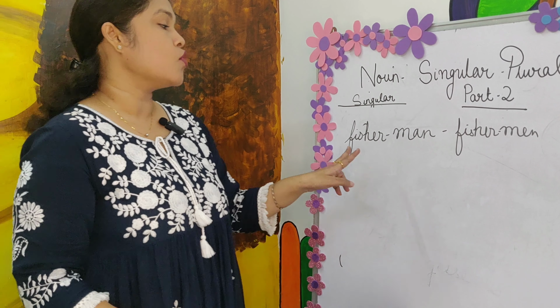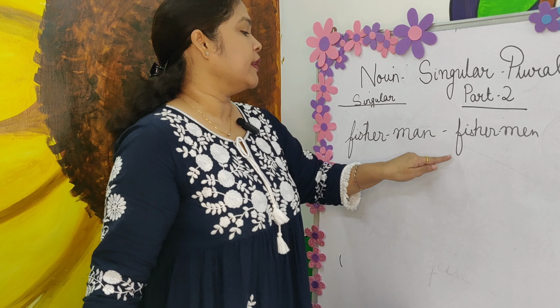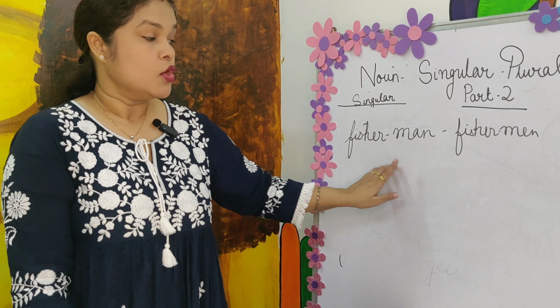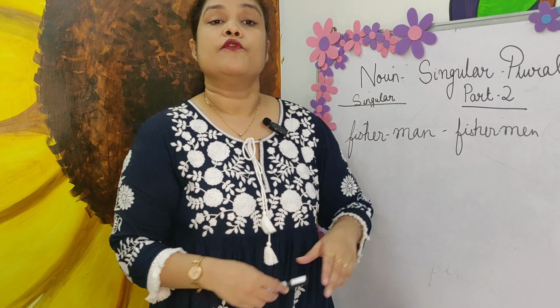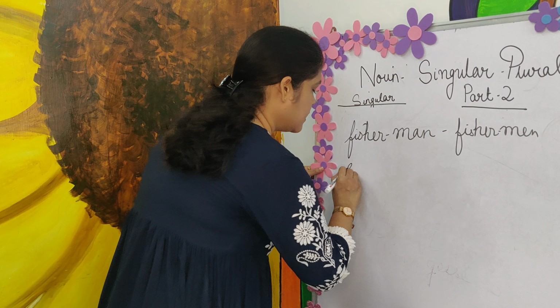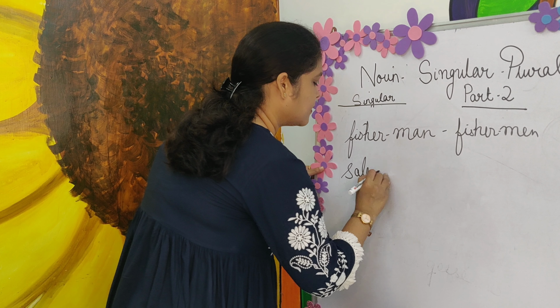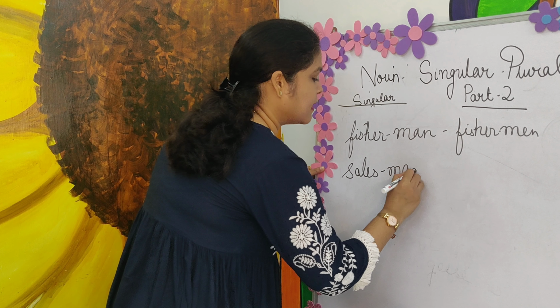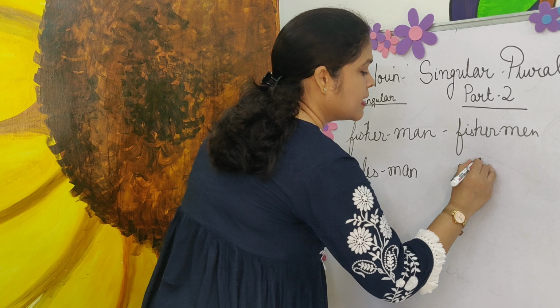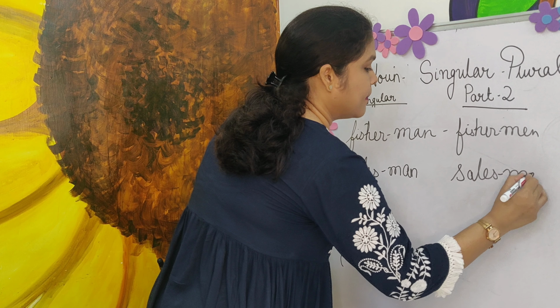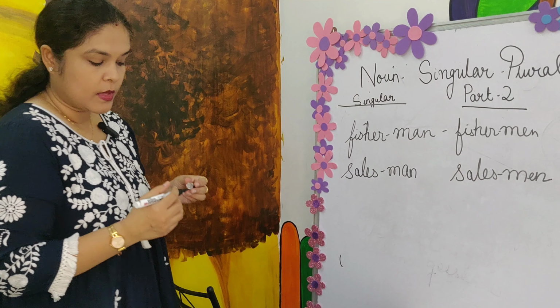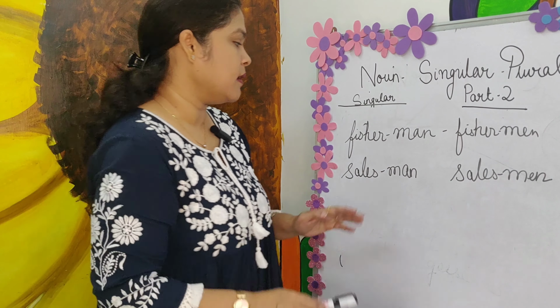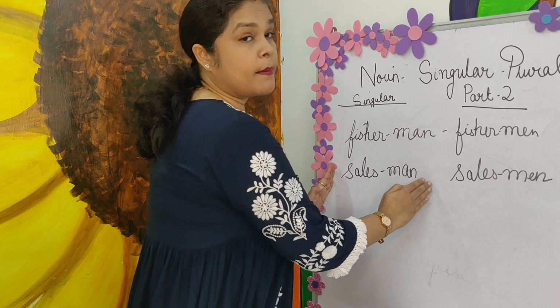Compound noun means 2 or more words that come together to form a particular noun. So fisherman became fishermen. Salesman became salesmen. Again here these are compound nouns.